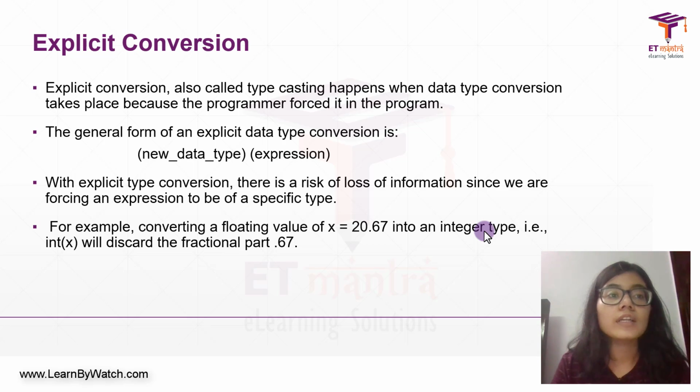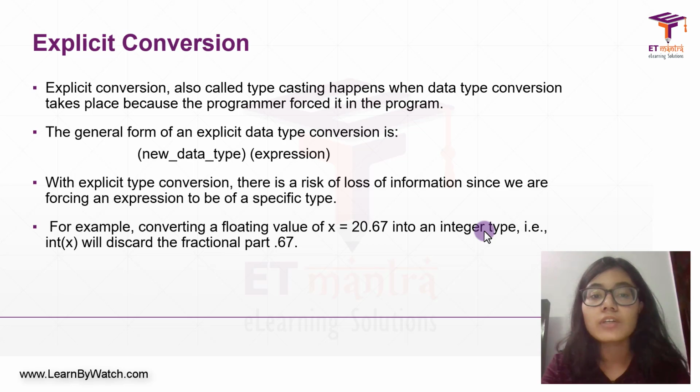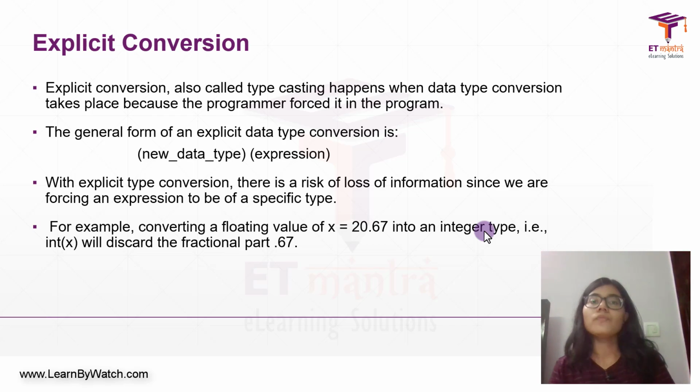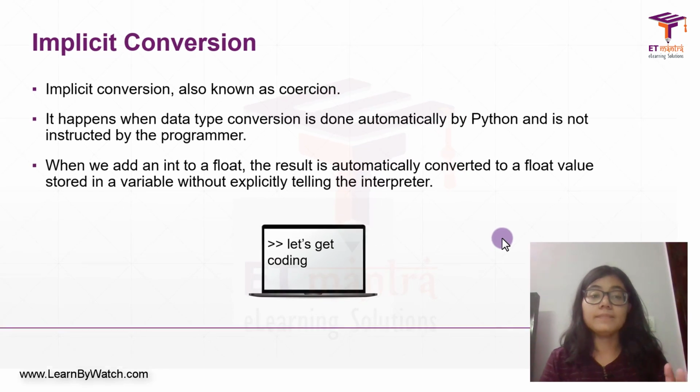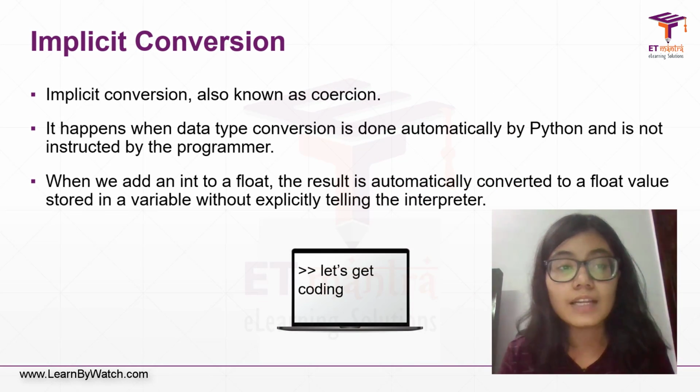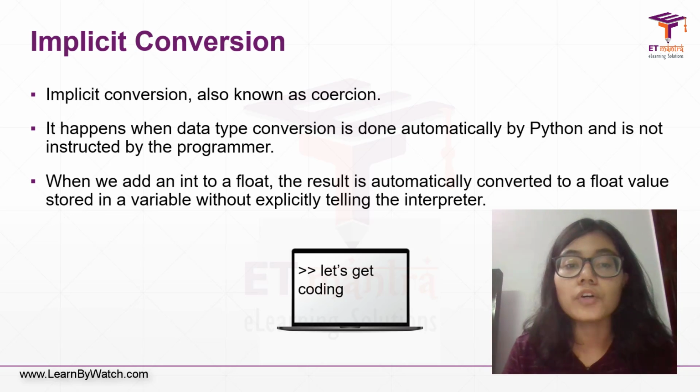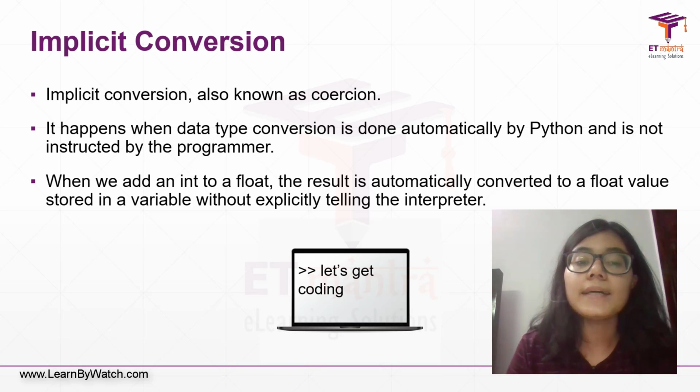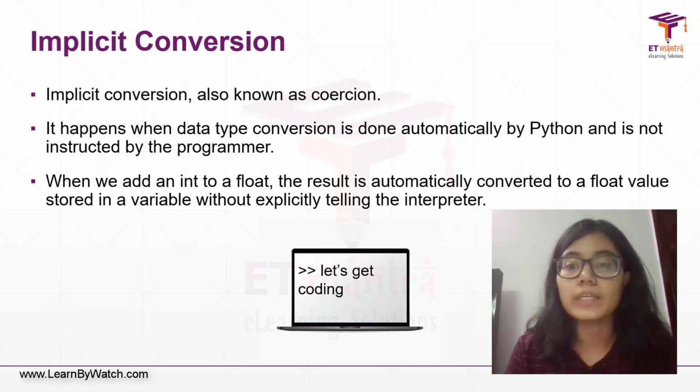Similarly, you can do it for float also. For that, use float, and open parenthesis and close parenthesis. We'll see that too. But let me talk about implicit conversion as well. Implicit conversion is done when the interpreter itself does it, when Python itself does it. The programmer has nothing to do with it.